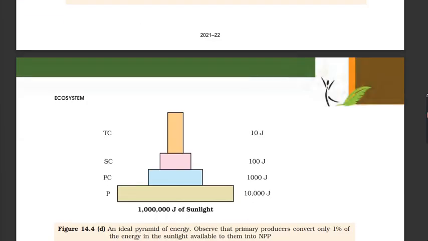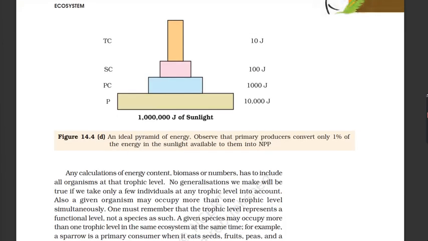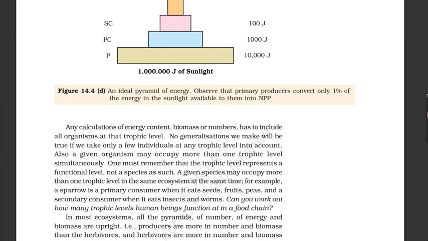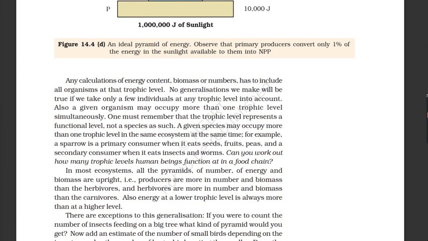Figure 14.4d, An ideal pyramid of energy. Observe that primary producers convert only 1% of the energy in the sunlight available to them into NPP. Any calculations of energy content, biomass, or numbers have to include all organisms at that trophic level. No generalizations we make will be true if we take only a few individuals at any trophic level into account.